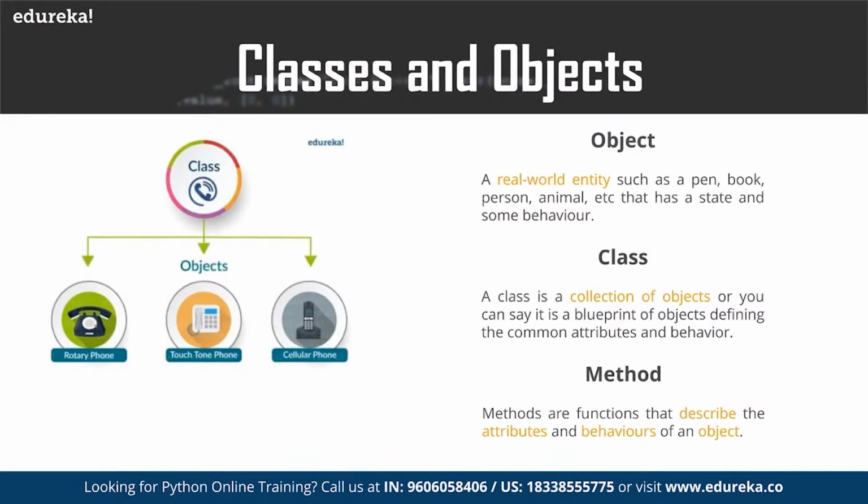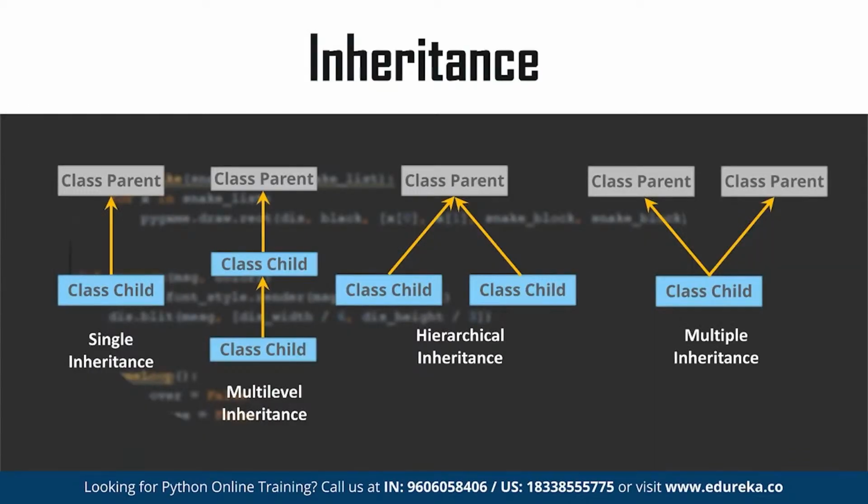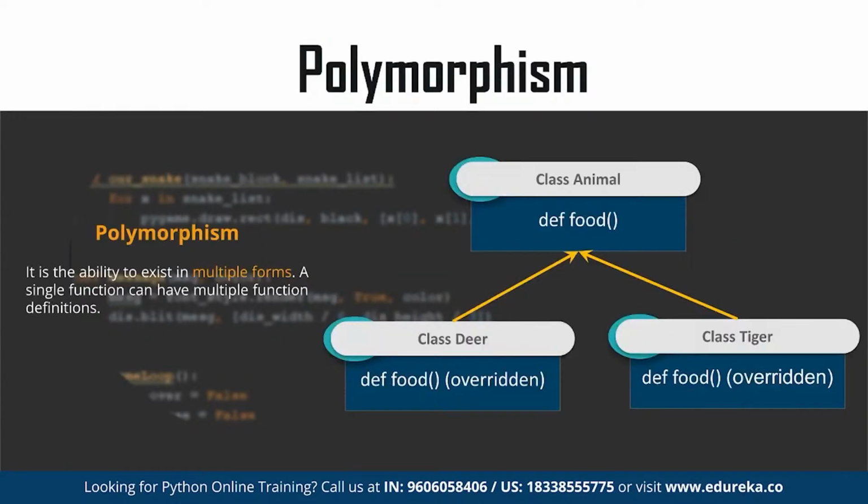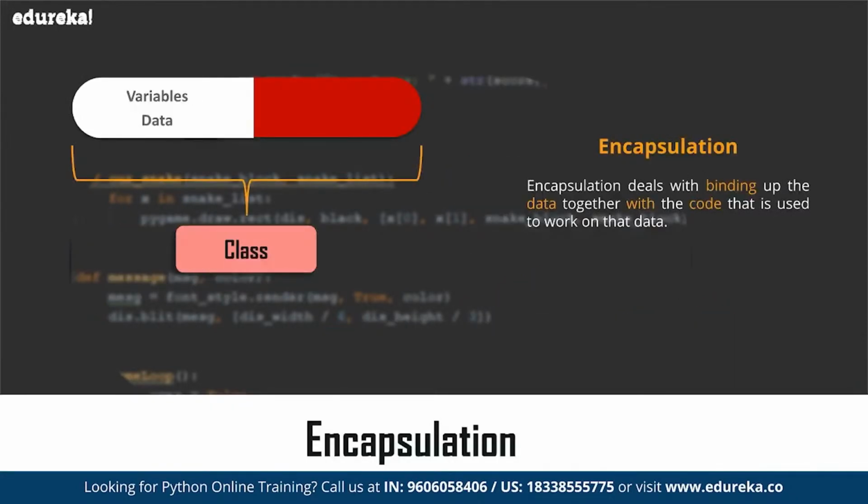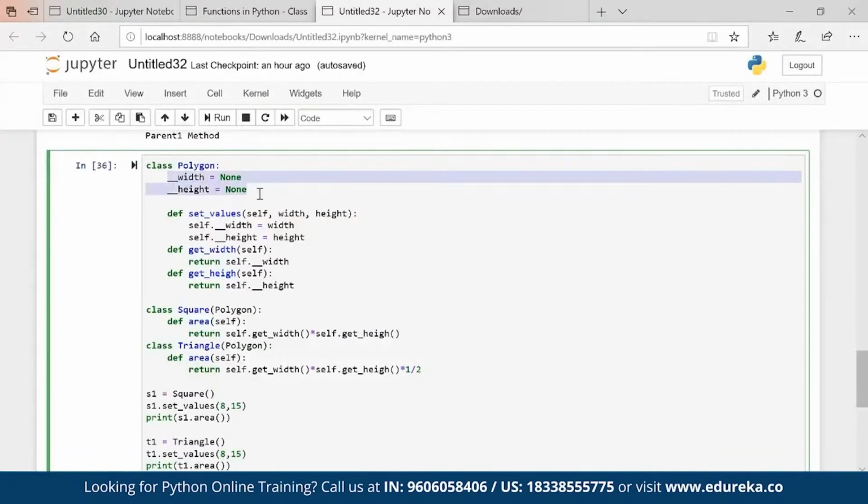So we spoke about objects, classes, and methods. We spoke about different types of inheritances as well: hierarchical, multiple, multi-level, single. We had a discussion about it. Then we'll talk about polymorphism, but before that we spoke about encapsulation as well. We are creating a variable which is nothing but a private variable. So encapsulation is nothing but making things private, which is one of the fundamental concepts of object oriented programming languages. The main purpose is that it describes the idea of wrapping the data, or a variable or a method,